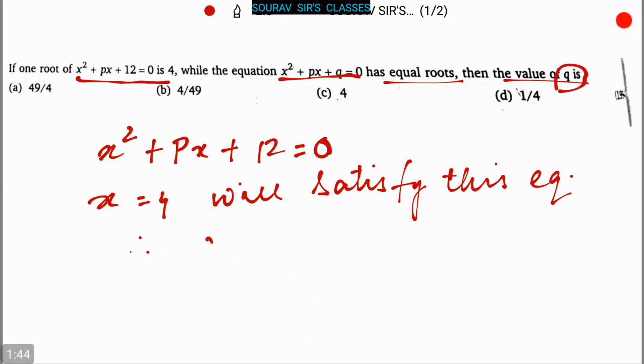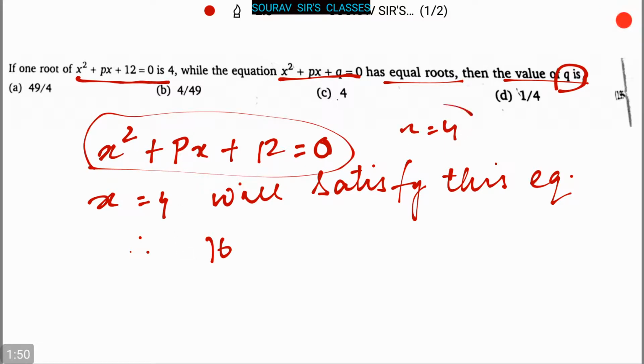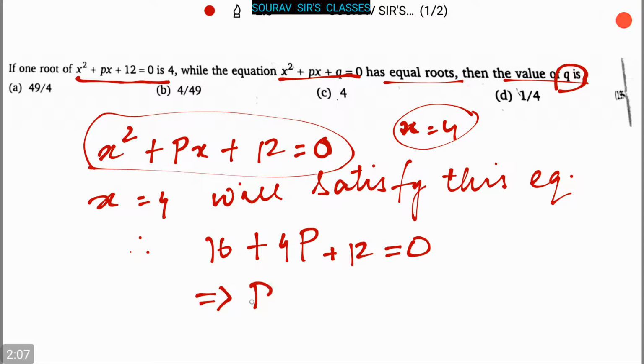So putting x equals 4 in this equation, we get 16 plus 4p plus 12 equals 0, and from this we can get the value of p, that is minus 7.